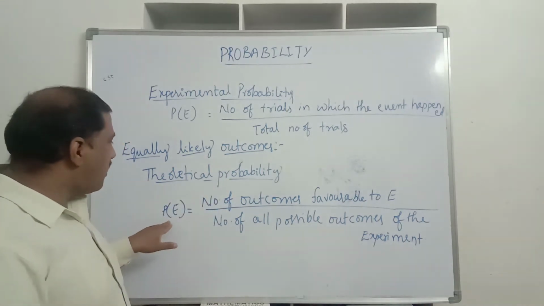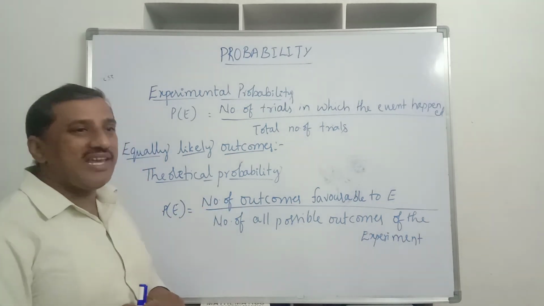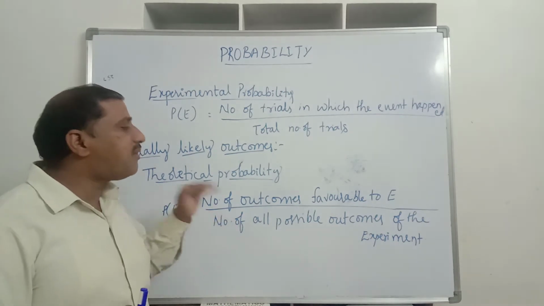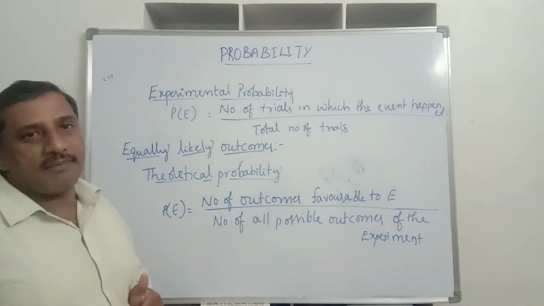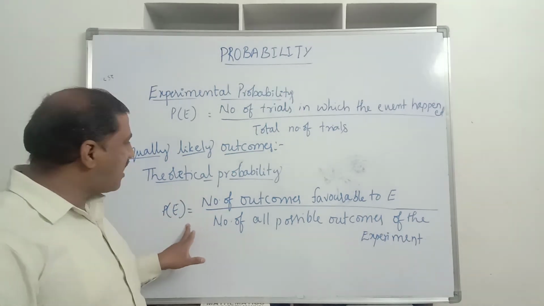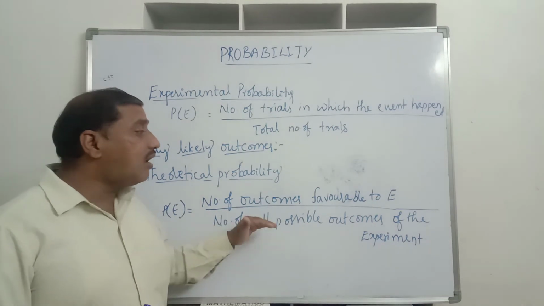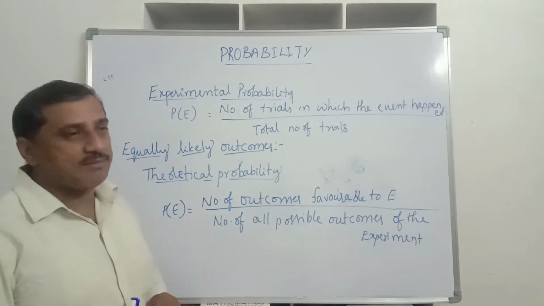So theoretical probability is calculated as the number of outcomes favorable to E to the number of all possible outcomes of the experiment. So here the theoretical probability P of E is calculated as the number of outcomes favorable to E to the number of all possible outcomes of the experiment.